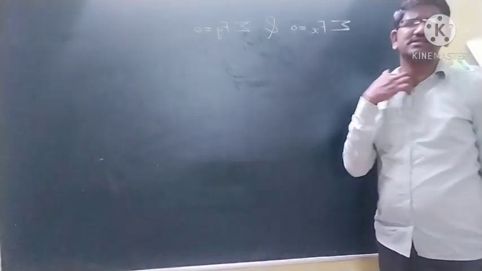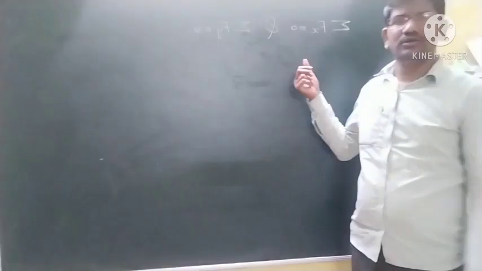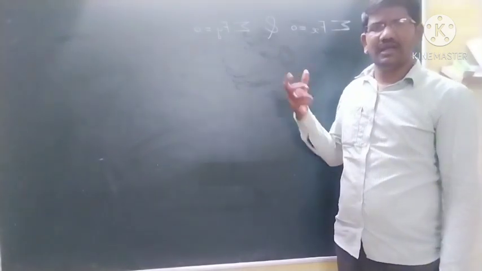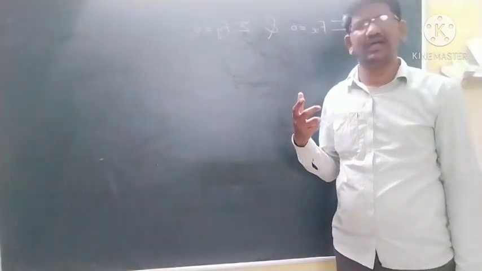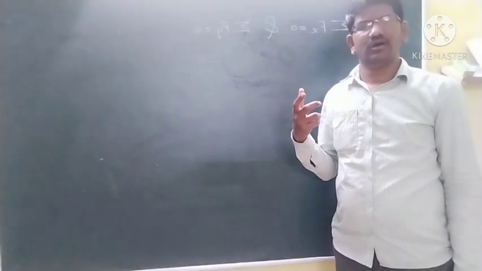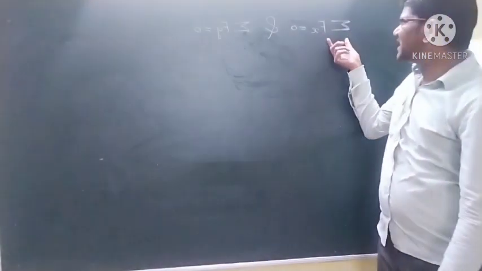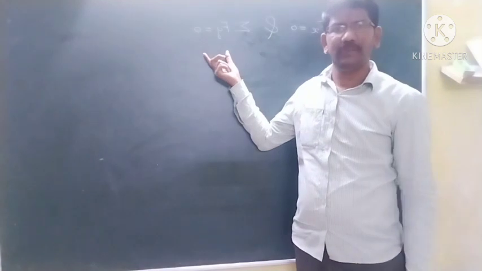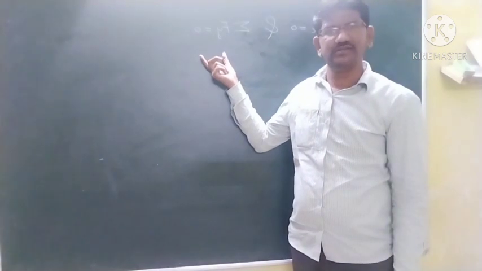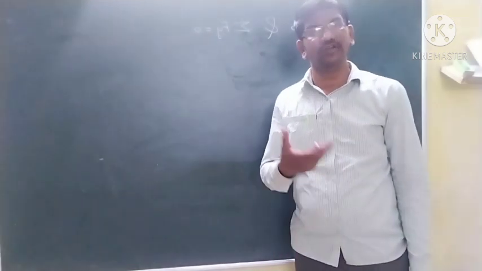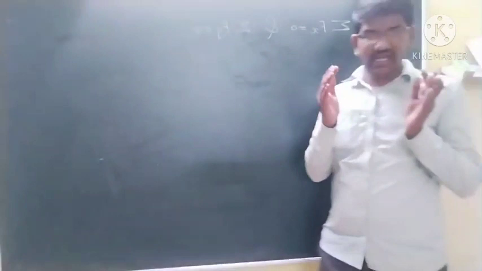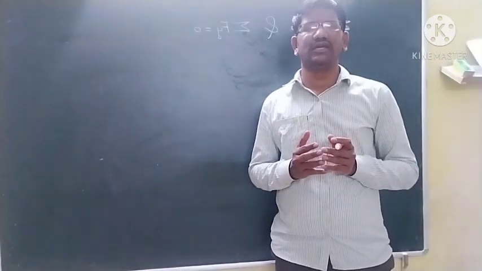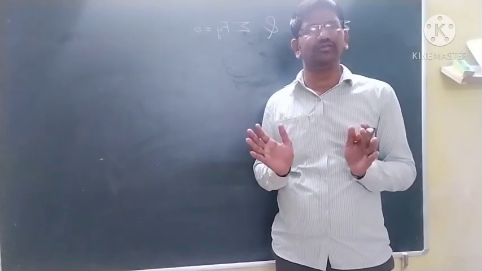So when a number of forces act on a particle, the algebraic sum of the components of the forces in the x direction must be 0, and the algebraic sum of the components of forces in the y direction is 0, if the object is in equilibrium. Okay students, and the next point is some n number of forces are acting on a particle and the particle is not at rest.